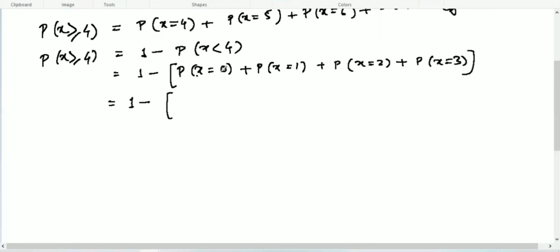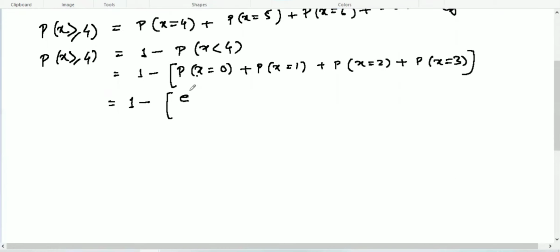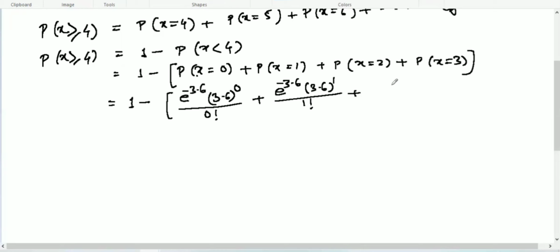So P of X equal to 0 is e to the power minus lambda, and lambda is 3.6, so e to the power minus 3.6, and then 3.6 to the power 0 over 0 factorial, plus X equal to 1: e to the power minus 3.6 times 3.6 to the power 1 over 1 factorial, plus e to the power minus 3.6 times 3.6 to the power 2 over 2 factorial, then plus e to the power minus 3.6 times 3.6 to the power 3 over 3 factorial.